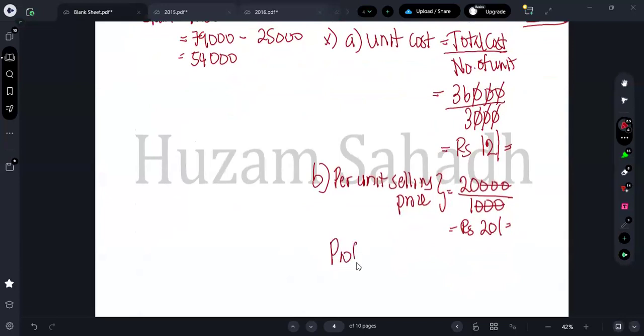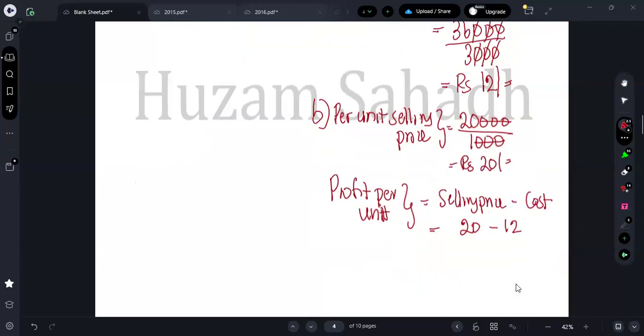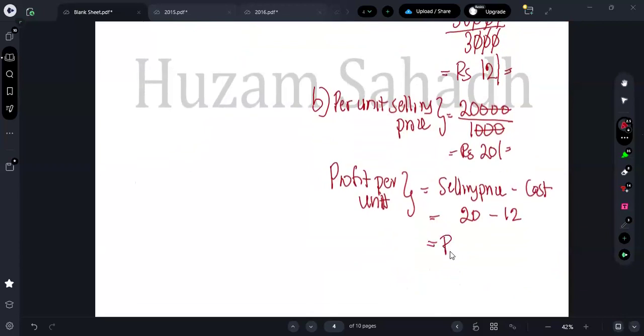So what's the profit, guys? Profit per unit is selling price minus cost. You are selling it for 20 rupees. The cost is 12 rupees. So the per unit profit is 8 rupees. Simple as that.